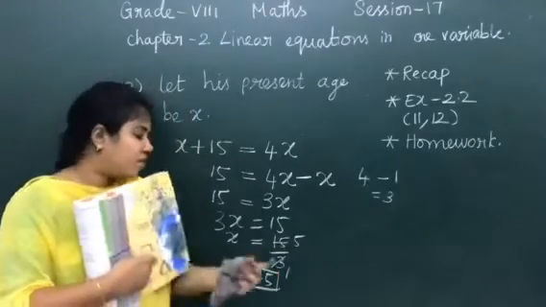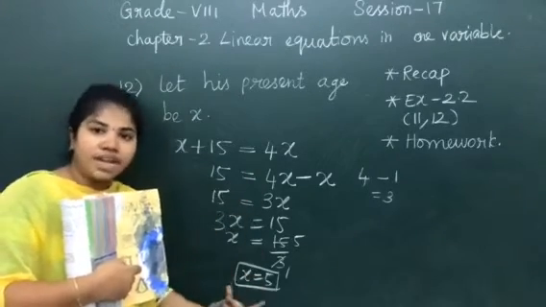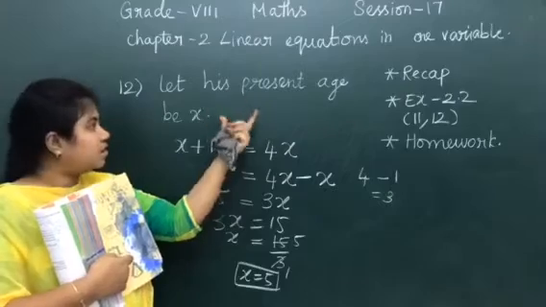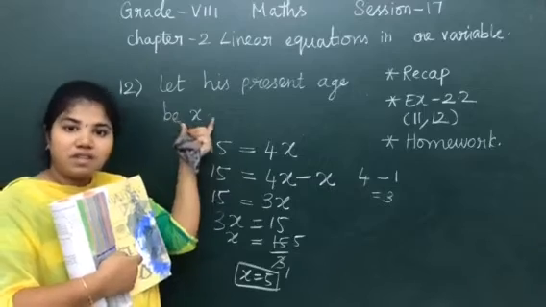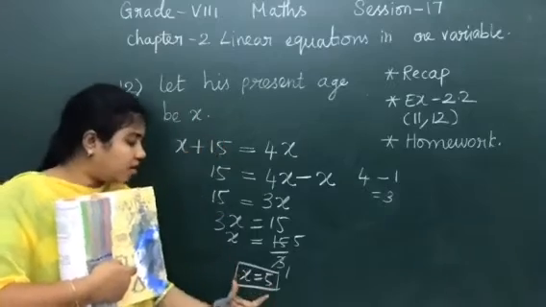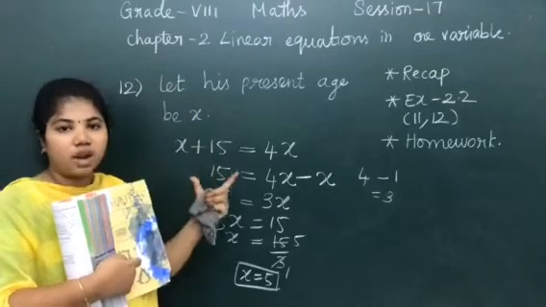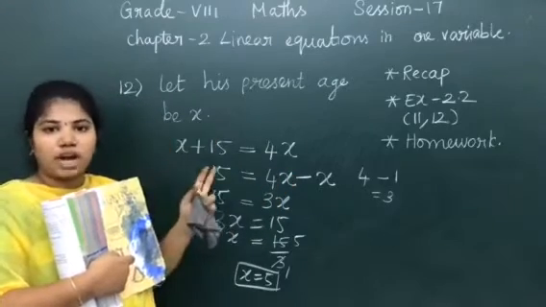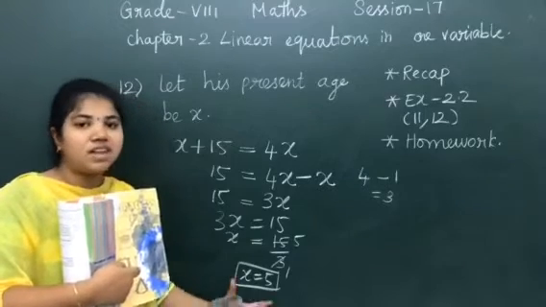In this question, is this the final answer? Up to now, whatever we have solved, we get an answer for x, but we usually substitute it in the starting of the sum. But see here, what is given at the start? Let his present age be x. So this is the thing we have to find, and exactly x is the answer. So here we have got x is equal to 5. So his present age is 5 years. Can you understand? Here we don't have any x plus 5 or his father's age or before 4 years, like that we don't have. This is just his present age. So this is the final answer and we have arrived at our answer, x is equal to 5.